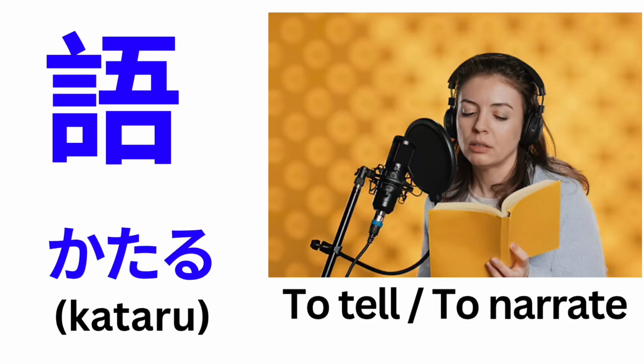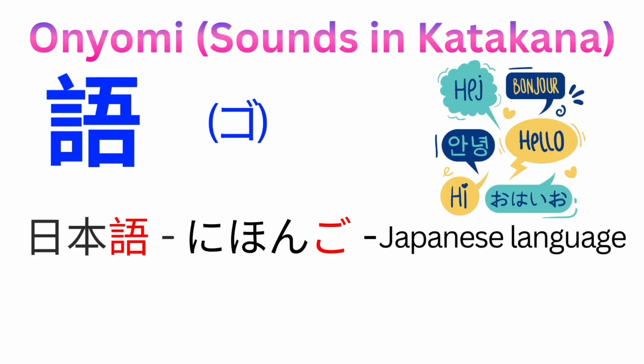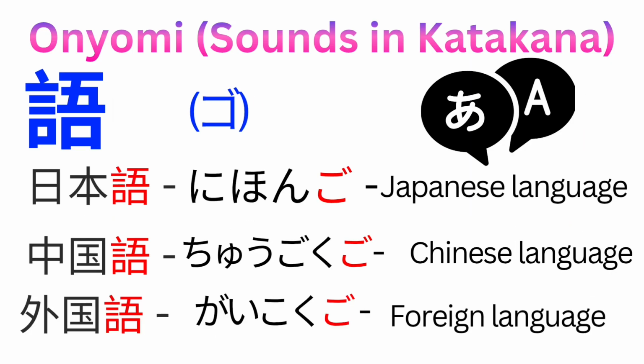Fifth kanji is Kataru. Kataru means to tell or to narrate. Onyomi of this kanji is Go. Example: Nihongo. Nihongo means Japanese language. Chugokugo. Chugokugo means Chinese language. Gaikokugo. Gaikokugo means foreign language.